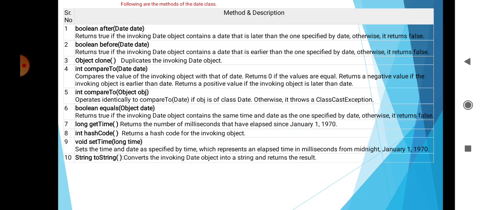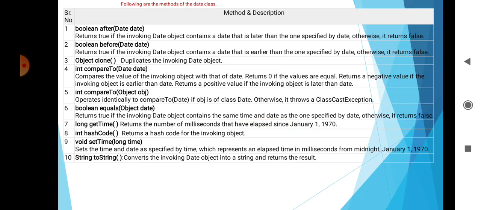Then third is Object clone(): it duplicates the invoking Date object. Then int compareTo(Date date) compares the value of the invoking object with that of date. It returns 0 if the values are equal, returns a negative value if the invoking object is earlier than date, and returns a positive value if the invoking object is later than date. Then int compareTo(Object obj) operates identically to compareTo(Date) if obj is of class Date, otherwise it throws a ClassCastException.